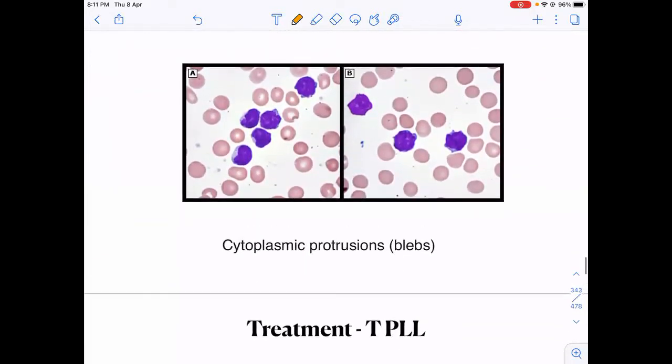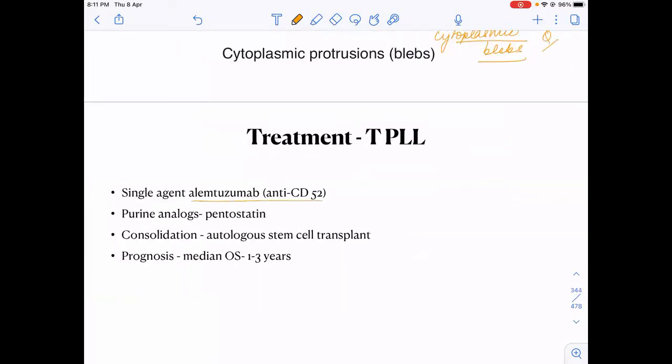And then in the histopathology, when you look at these T cells on a slide, what you see is cytoplasmic blebbing. Okay, so cytoplasmic blebs are commonly seen in this type of TPLL. Treatment, as I told you, is single agent alemtuzumab. Otherwise, you can do a transplant, you can give pentostatin, etc. But you have to remember alemtuzumab.